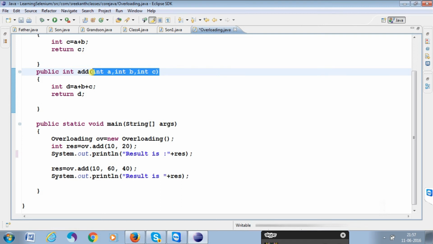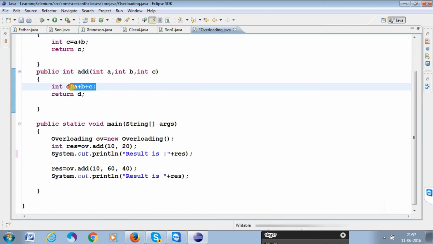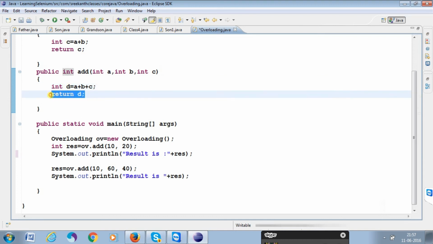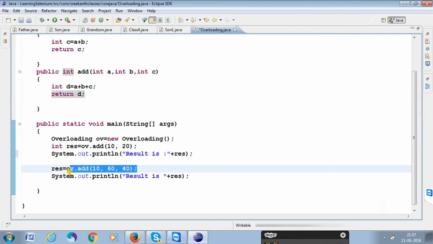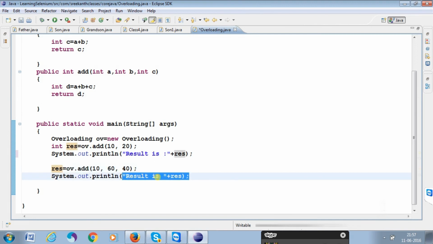So 10 in the place of a, 60 in the place of b, and 40 in the place of c, and here a plus b plus c is stored into d. Then return d, it comes here and is stored in res. Now it gives result is 110.